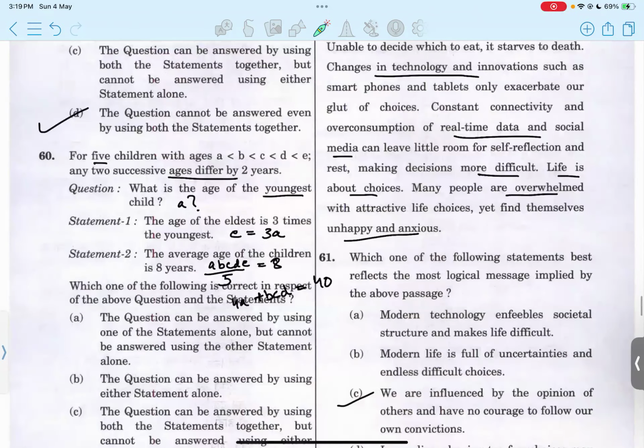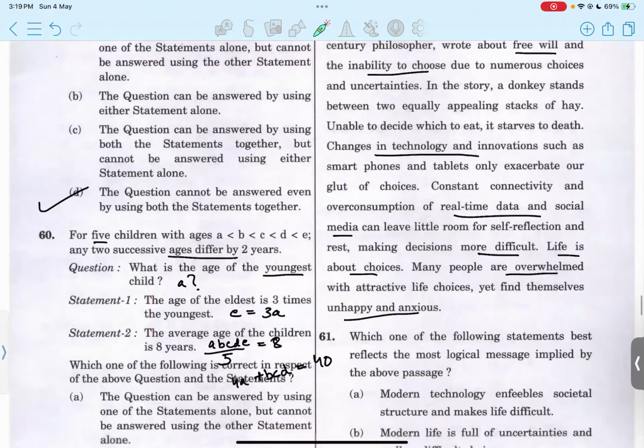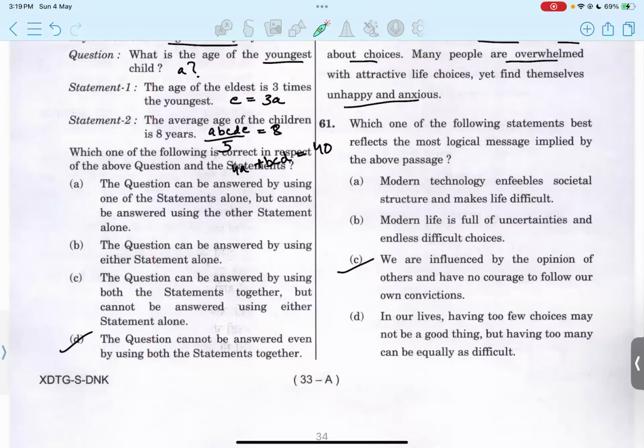Okay. Then passage, we have question 61. The logical message should be option C. Option D: in our lives, having too few choices may not be a good thing, but having too many can be equally difficult. Okay, this was also one option, but we are influenced by the opinion of others and have no courage to follow it. Okay.